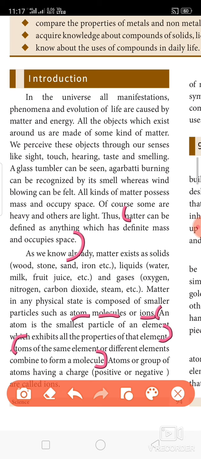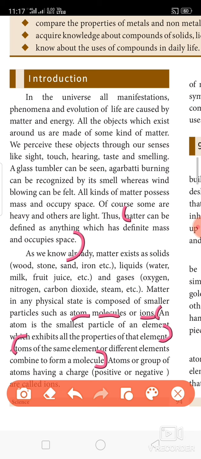So it is made up of different elements: 2 hydrogen atoms and 1 oxygen atom. It may be made up of different atoms, different elements, to form a molecule. It may also be the same element. For example, hydrogen molecule. 2 hydrogen atoms combine together to form a hydrogen molecule. So, a molecule can be formed by the same elements or also different elements.